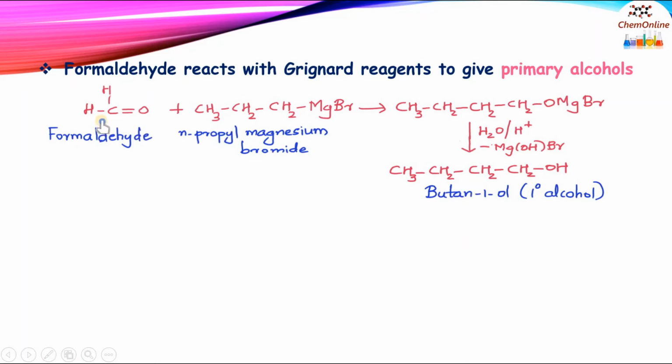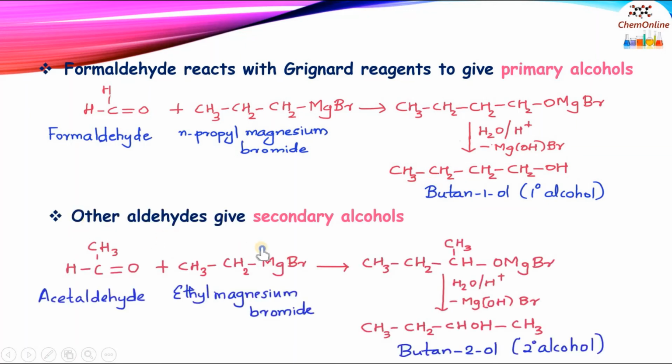So formaldehyde, when reacted with Grignard reagents, gives primary alcohols, whereas other aldehydes give secondary alcohols. For example, acetaldehyde, CH3CHO, when reacted with ethyl magnesium bromide will result in 2-butanol, CH3CH2CHOH-CH3, which is a secondary alcohol.